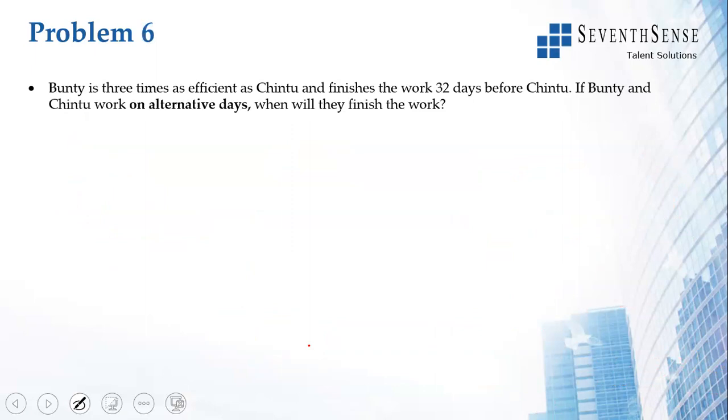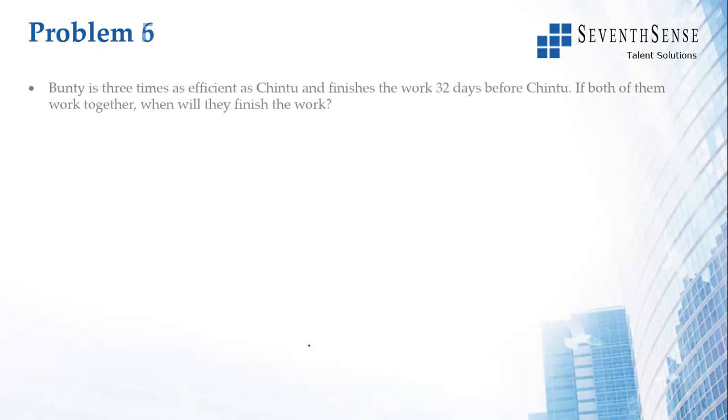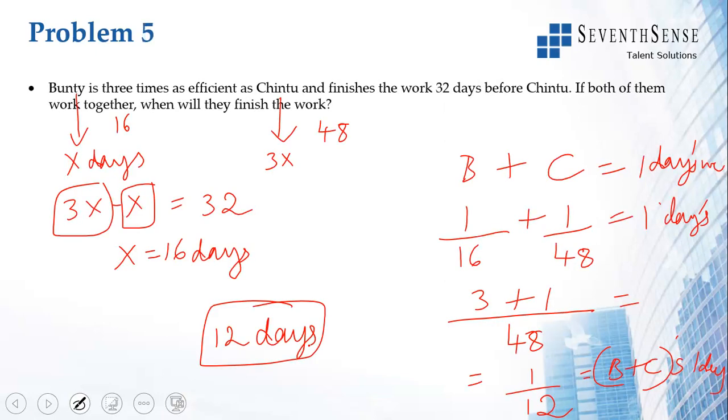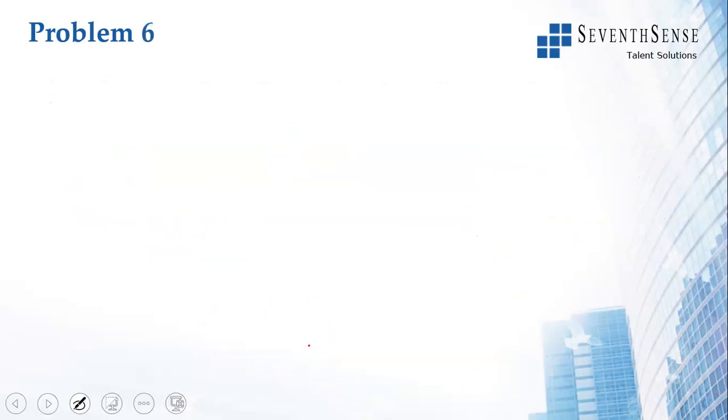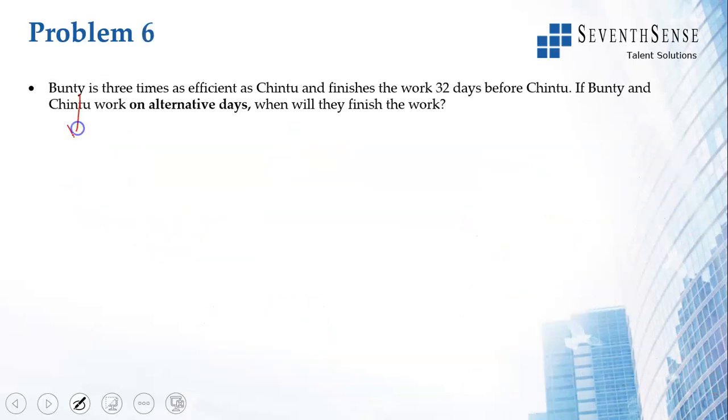Okay. Here, Bunty is 3 times as efficient as Chintu. The first statement is the same, but if Bunty and Chintu work on alternate days, when will they finish the work? Okay. So same thing. What did we get as the values there? We got x is 16 and 3x is 48. So Bunty is taking 16 days and Chintu is taking 48 days, right? But they are working on alternate days.